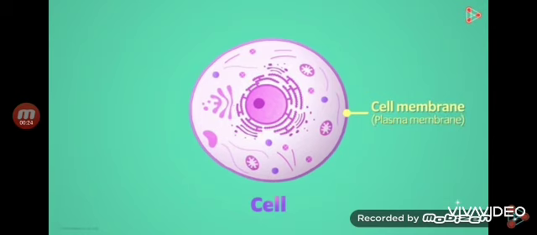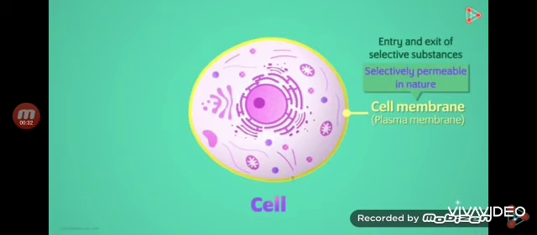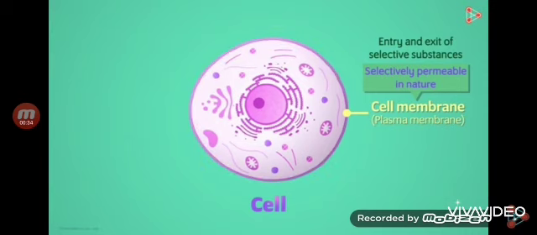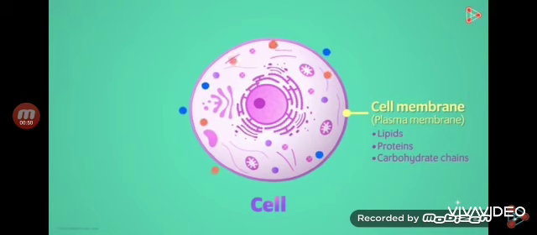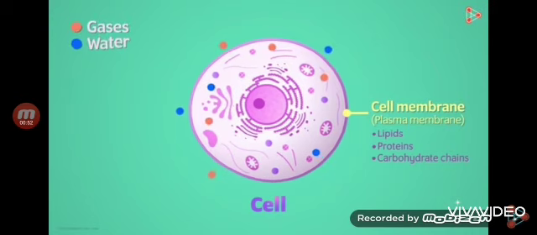In our previous video, we have learned that the cell membrane is selectively permeable in nature. That is, it only allows specific materials to enter and leave the cell. Any guesses what the plasma membrane is made up of? The plasma membrane is made up of lipids and proteins and also has some carbohydrate chains. There are two things that freely move in and out of the cell. Those include gases and water.